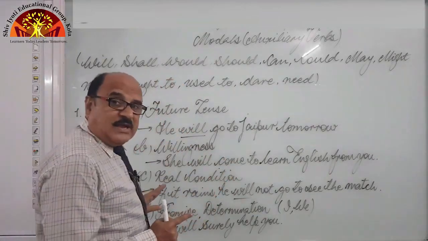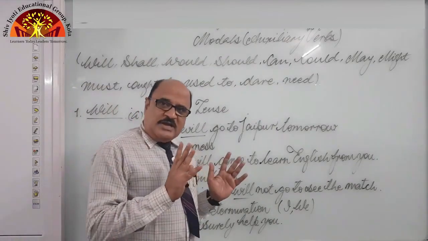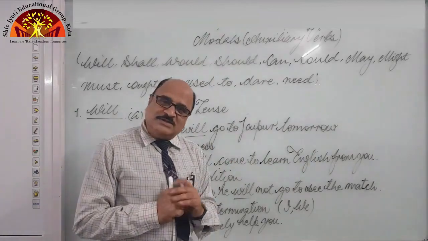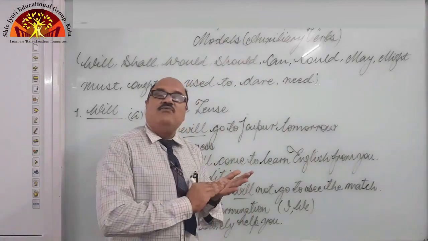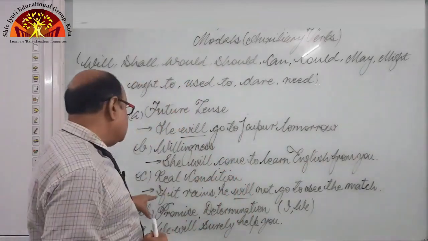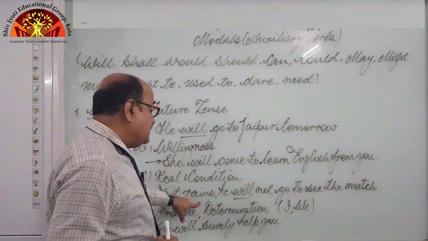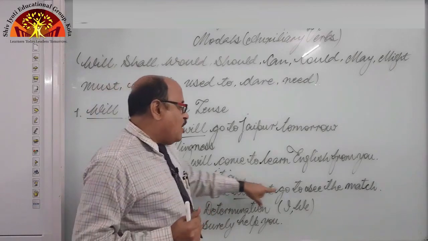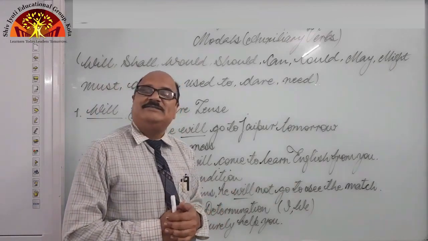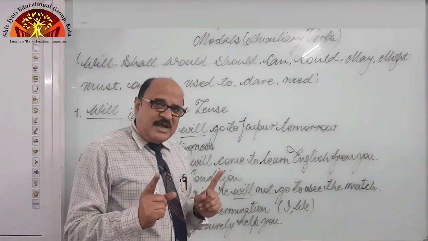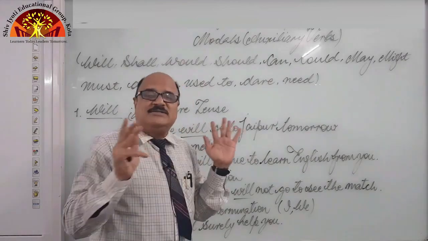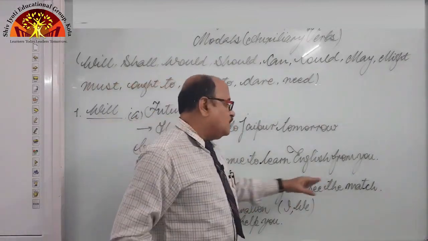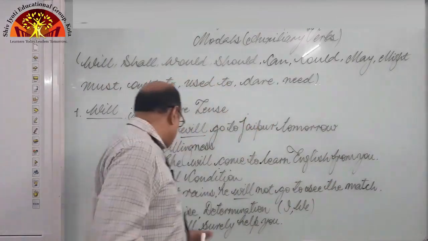Real condition. In conditional sentences, students, we use will and shall. In conditional sentences two clauses are there, the if clause and the main clause. In the main clause, we use will or shall. You can see here: if it rains, what will happen? The main clause is, he will not go to see the match. He will go to see the match only when it does not rain. So we can say, if it rains, he will not go to see the match.